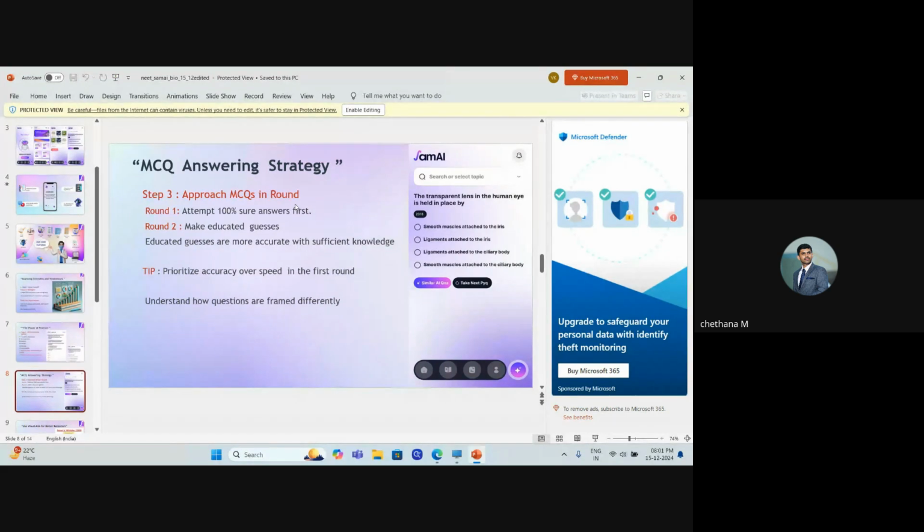Okay, this is the strategy. And here again, mock tests will play a crucial role, because you can't just go to the NEET exam and take guesses there. You have to do this work in the mock tests which you're taking. Only then will you know how you're guessing. If your guesswork is good, only then can you take the chance in the real NEET exam. If you find that in the mock test you are not able to guess properly, then you can't take that chance in the final exam, right?